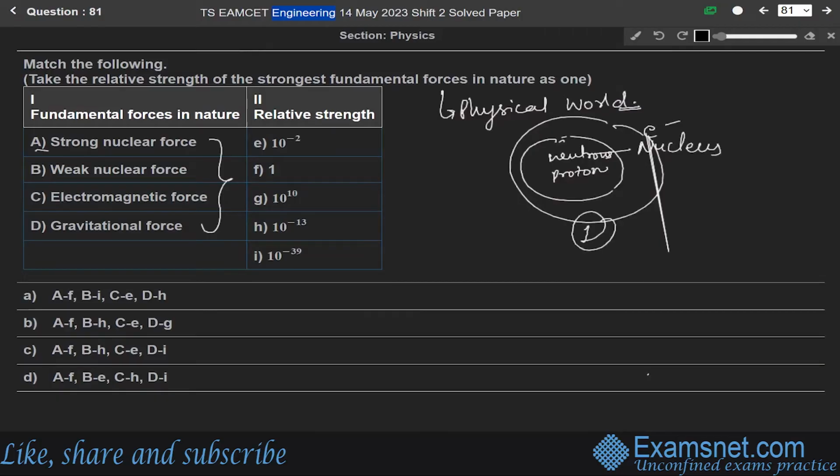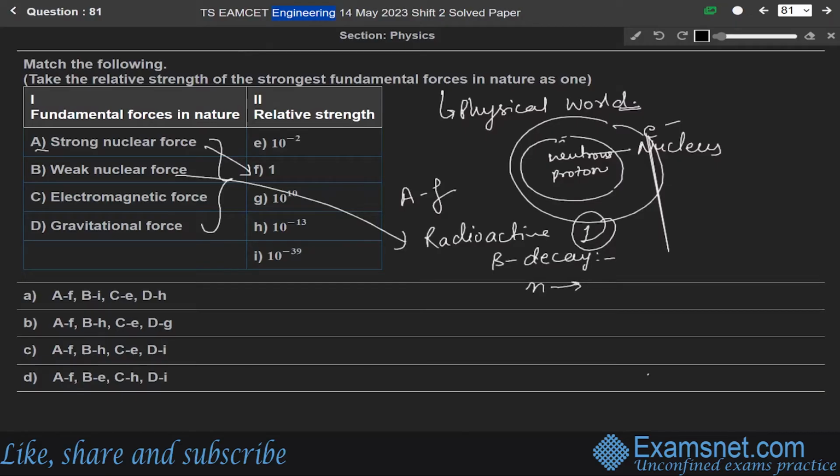So for A, we match A with F. Now B is the weak nuclear force. Weak nuclear forces come into play in the conversion of a neutron to a proton or vice versa, for example in radioactive decay. In beta decay, a neutron converts into a proton plus an electron plus an anti-neutrino.